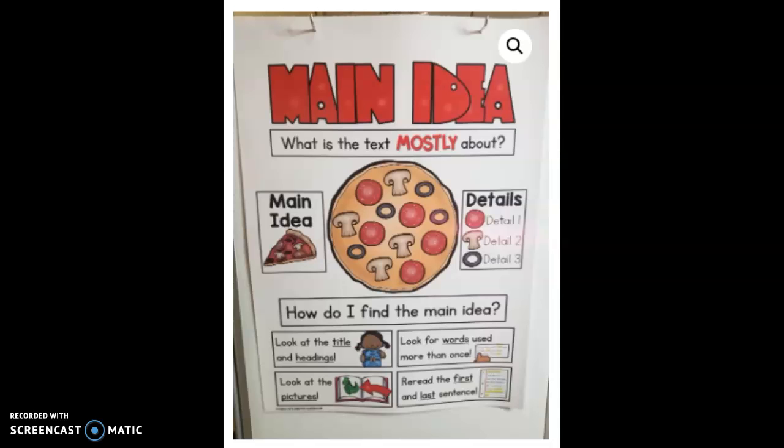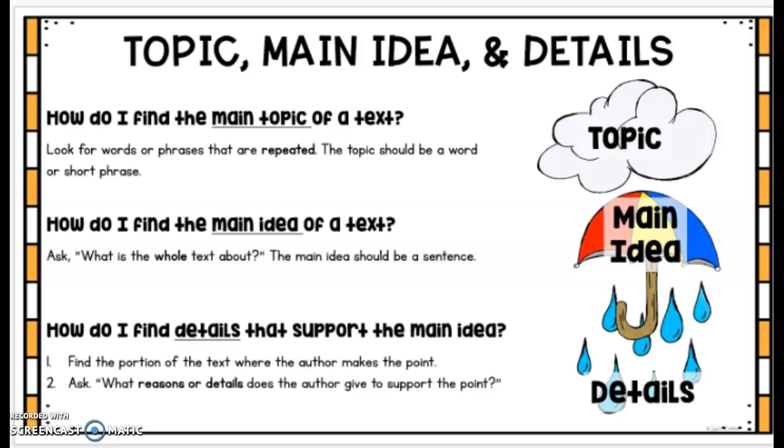Then we can find the main idea by looking at repeated words. If something is said over and over again, it must be important. And the last way that we can find a main idea is by looking at the very first or the very last sentence in the story or the passage. When you're looking for a main idea, you want to ask yourself, what is this whole text about? The main idea should be a sentence. It doesn't have to be anything super long.